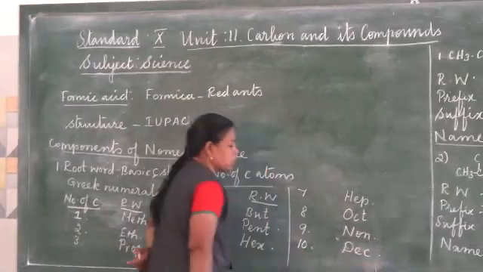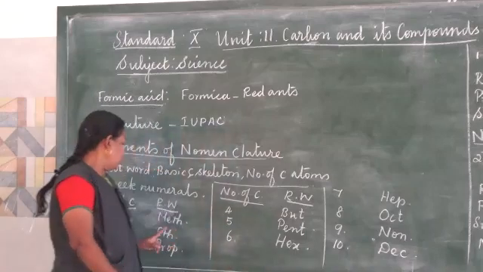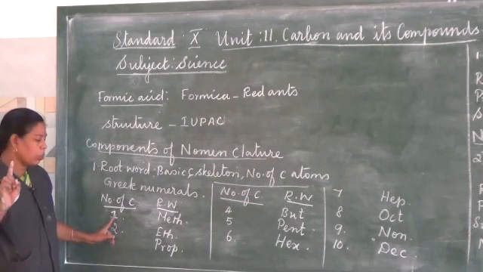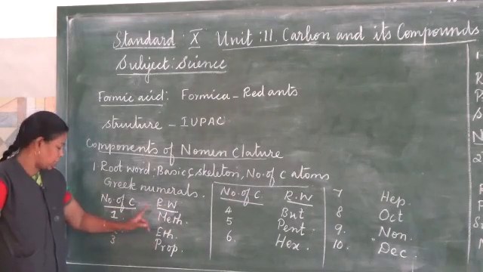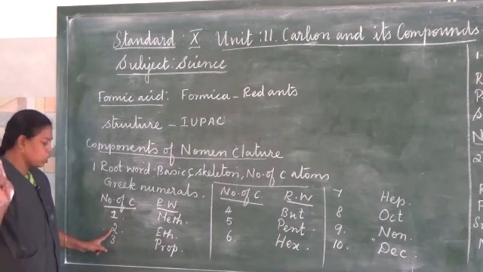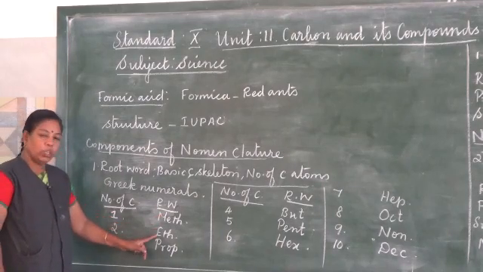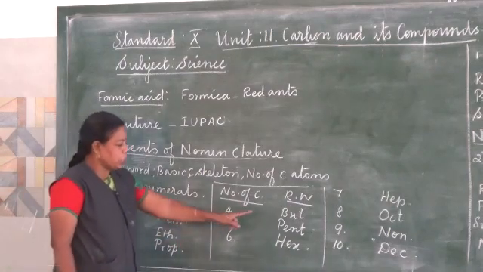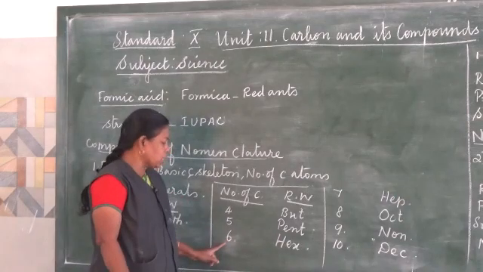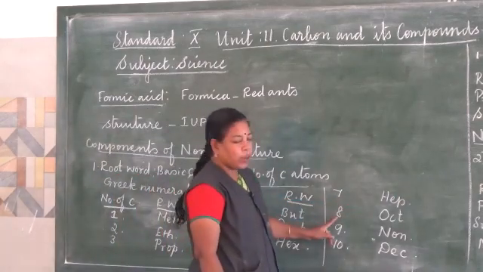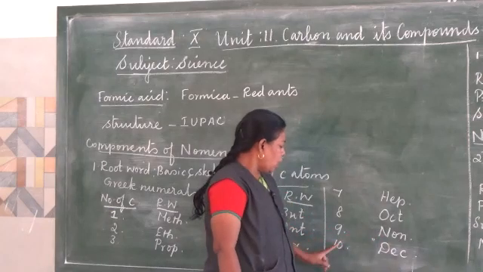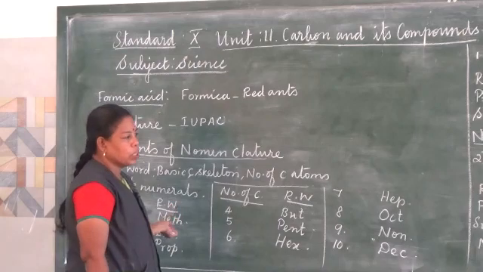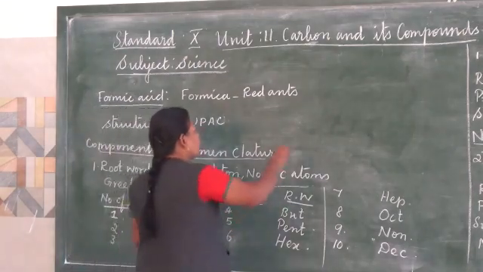So these are the root words used for the number of carbon atoms. If the carbon skeleton contains only one carbon atom, the root word is meth; for 2 carbon atoms it is eth; for 3 it is prop, for 4 but, for 5 pent, for 6 hex, for 7 hept, for 8 oct, for 9 non, and for 10 dec.